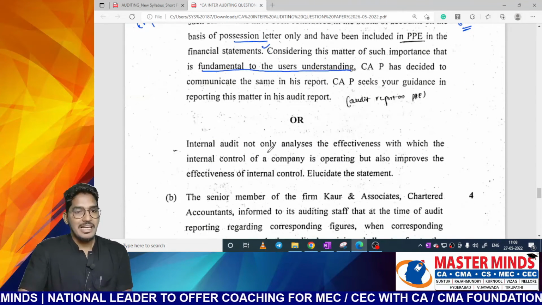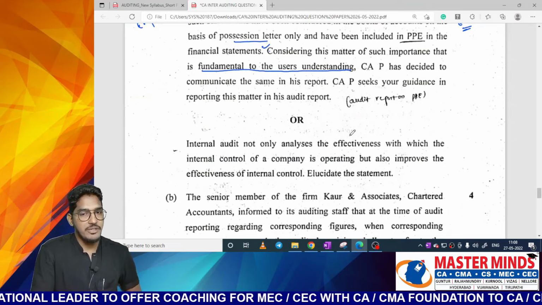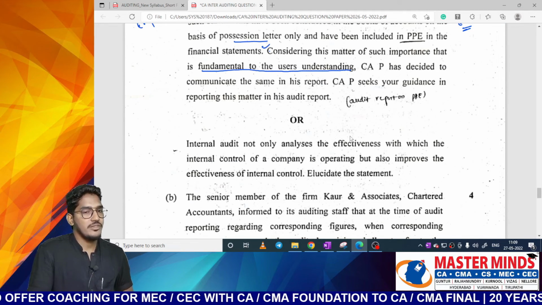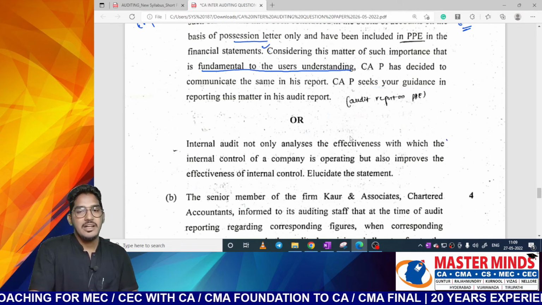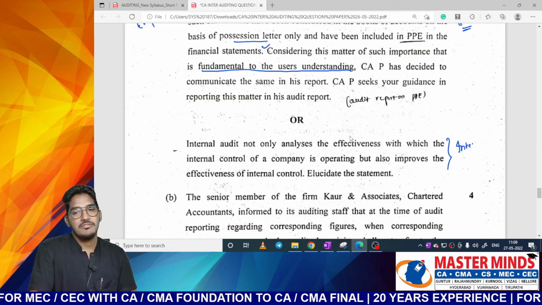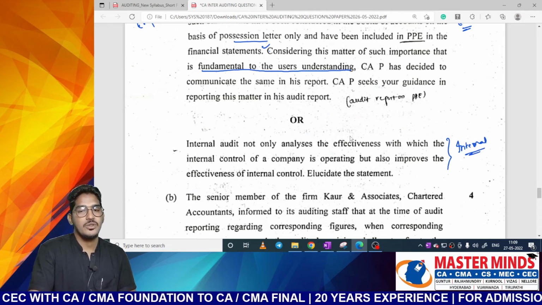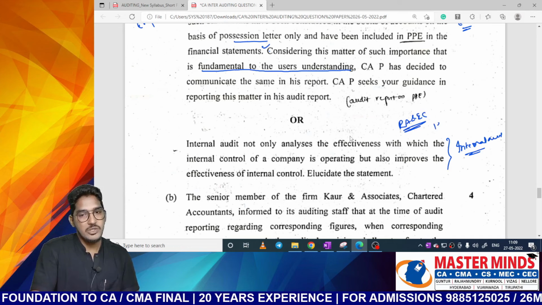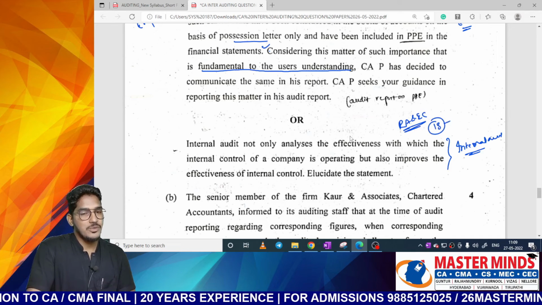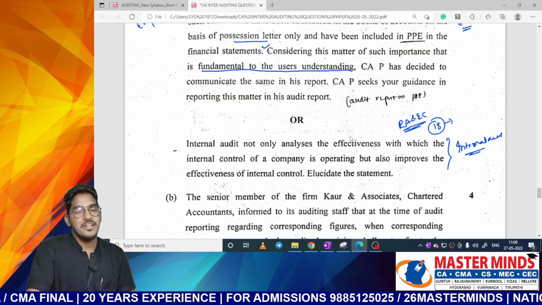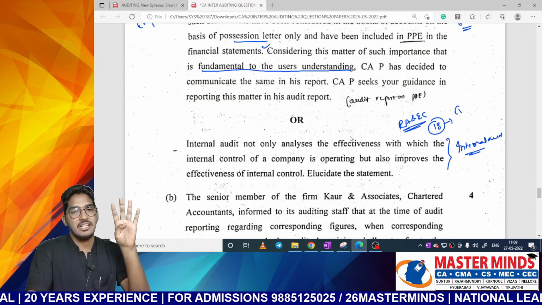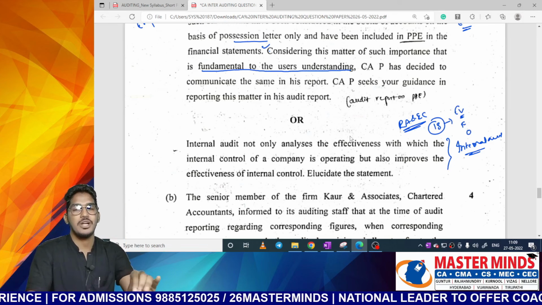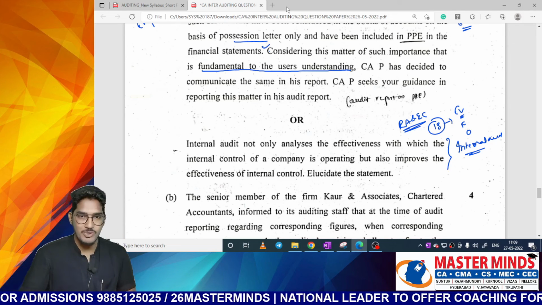Next one. Internal audit not only analyzes the effectiveness with which the internal controls of a company are operating, but also improves the effectiveness of internal control. Elucidate the statement. Nothing but they are indirectly asking you about what the functions of the internal auditor are. So this question is also there as a part of our material in the chapter Risk Assessment and Internal Control. In that also, the last question, number 18, will be about what the functions of the internal auditor are. 4 functions they will say: he will evaluate internal controls, he will review financial information, he will review operating information, he will even ensure compliance with the laws and regulations. That particular answer you are supposed to write here.